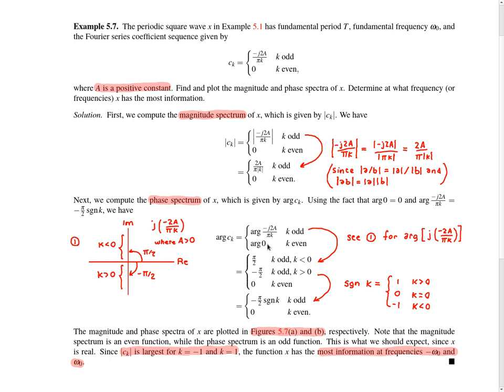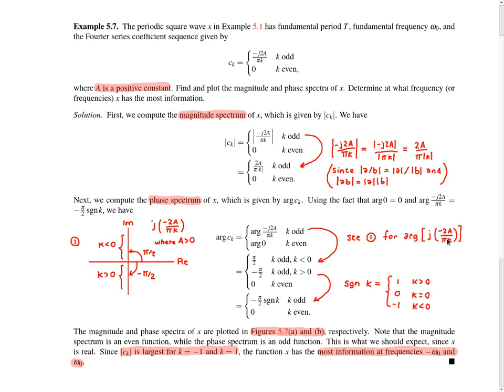But let's choose a sensible one. Let's pick a nice number, 0. So we've chosen 0 here. And then we need to simplify this arg of minus j2a over pi k, in other words, the k odd case. So essentially what we have in this case is this expression here, where the quantity in round brackets, minus 2a over pi k, is a real number because a is a real value and k is an integer. Therefore, the quantity in square brackets, j times a real number, is a purely imaginary value. So overall what we have is something that looks like the argument of a purely imaginary number.